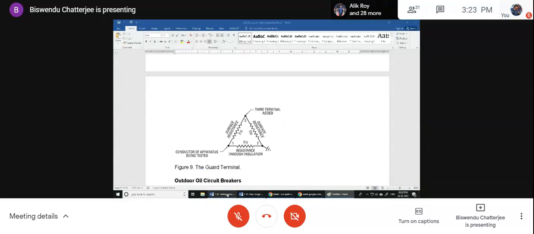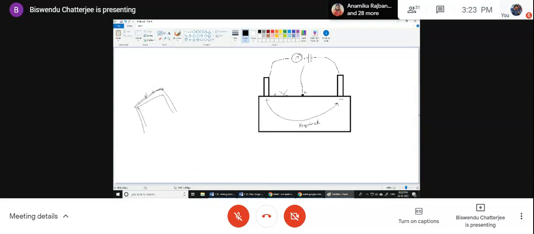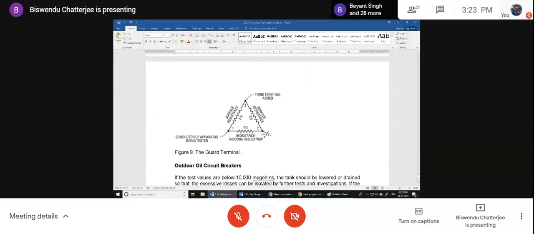Here let us see. This is known as 3 terminals. Did you see here? Only 2 terminals is not sufficient. I had to add 1 terminal. So that part is explained. See, 3rd terminal added. This is the measured resistance, R12, that I want to measure.